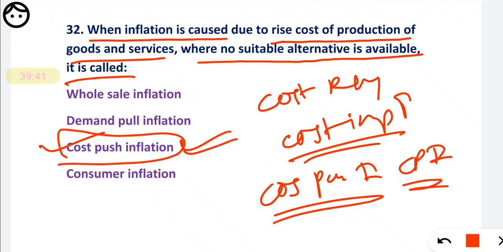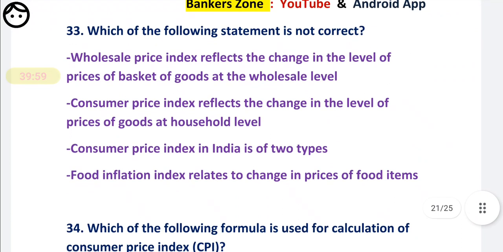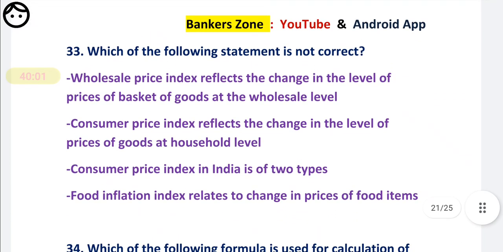See how to judge: the name itself has a cost in the question, so there should be a cost in the options. This is for the people who are not able to recall the concept. They can follow these types of tricks. After all, we have to just pass. We don't need to make a PhD. We have to just pass.